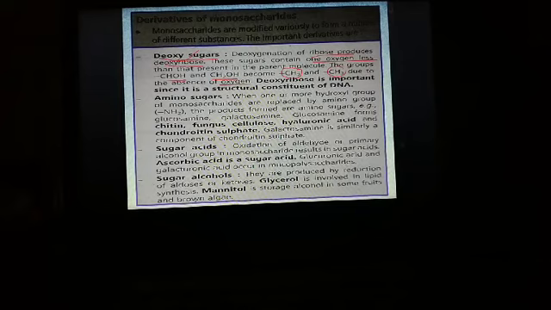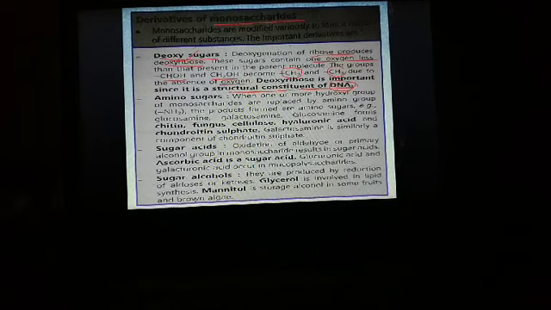Deoxy sugars are derivatives of monosaccharides, and deoxyribose is a structural constituent of DNA. DNA has deoxyribose sugar, which is a pentose sugar having 5 carbons.